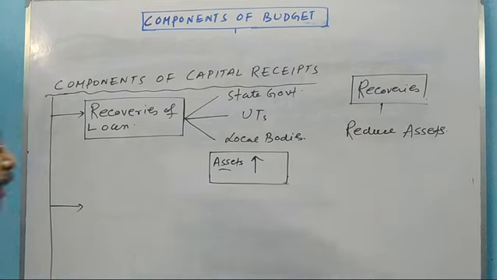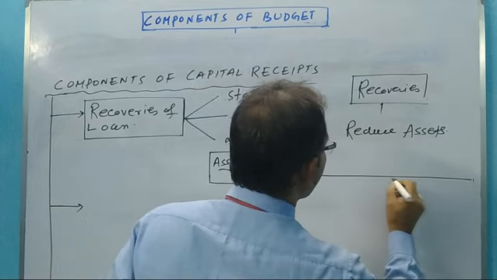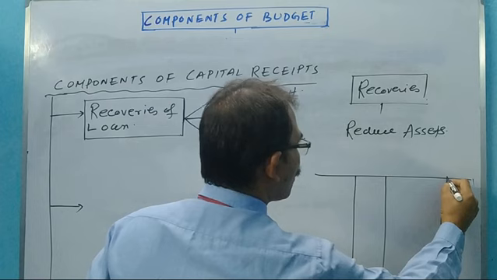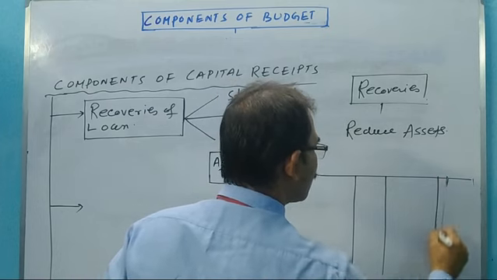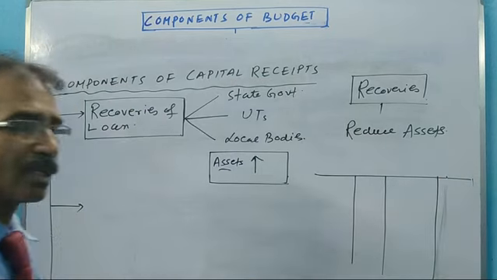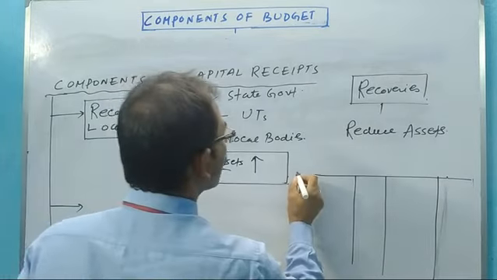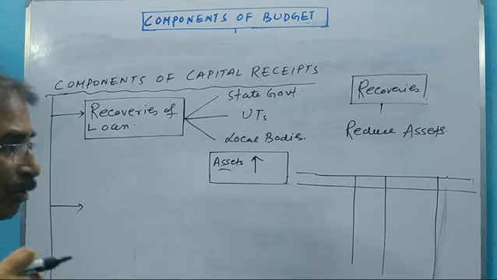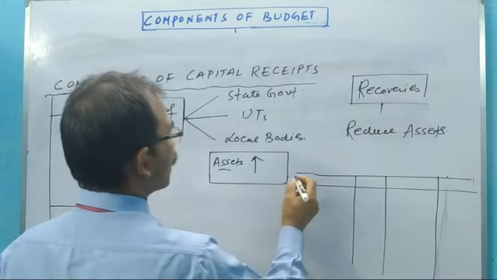Clear? Again, look: when the full amount is recovered by the central government, the full amount of the asset is reduced. When part of the amount is recovered, that part is reduced from the asset side.